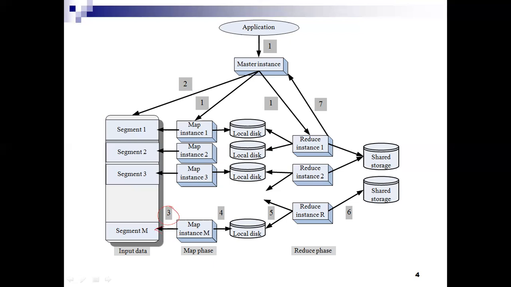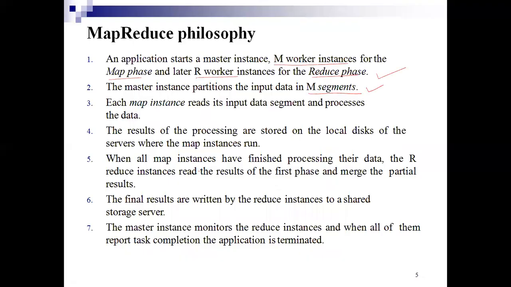It reads the input data, and after reading, it will process. So each map instance reads its input data segment and processes the data. This is the third step.